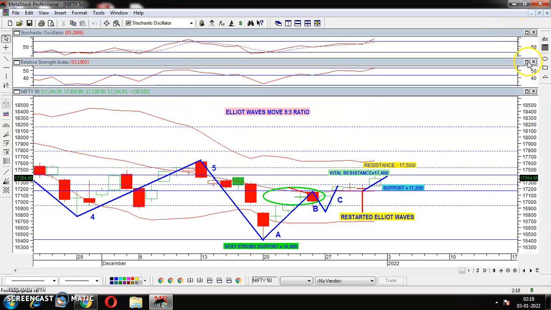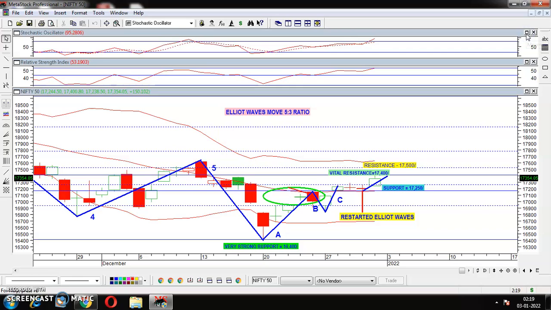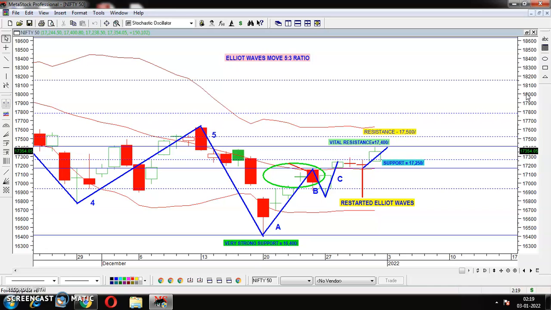If I go to the next indicator, which is also very important, known as RSI, relative strength index, it is also a momentum indicator. If the RSI stays above 50, it is generally known as bullish. You see RSI, what is the value of RSI? The value of RSI is 53.19. It is above 50. So as far as the RSI part is concerned, this is bullish, right? As far as the stochastic part is concerned, this is bullish. As far as the RSI part is concerned, this is bullish. As far as the candlestick part is concerned, because there is a higher top and higher bottom formation, that's why it is known as bullish.